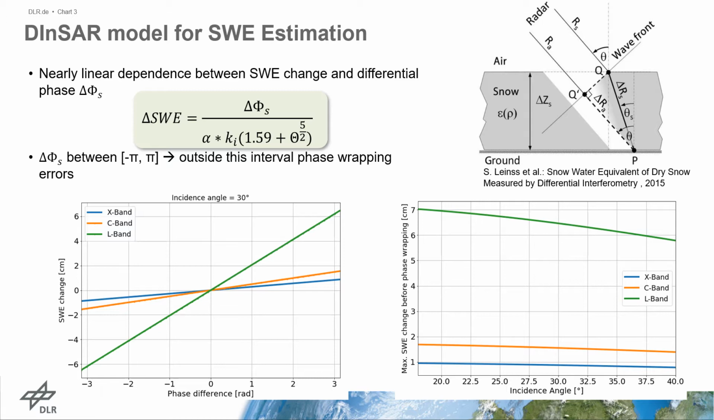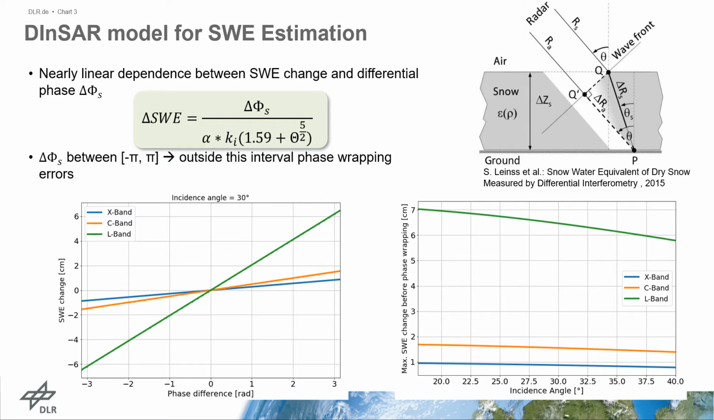In the left plot, you can see the SWE change in dependence of the phase for an incidence angle of 30 degrees for X, C, and L band. A linear dependence can be observed, and the SWE changes are larger for L band compared to X band. However, it has to be taken into account that the differential phase lies in an interval between -pi and pi.